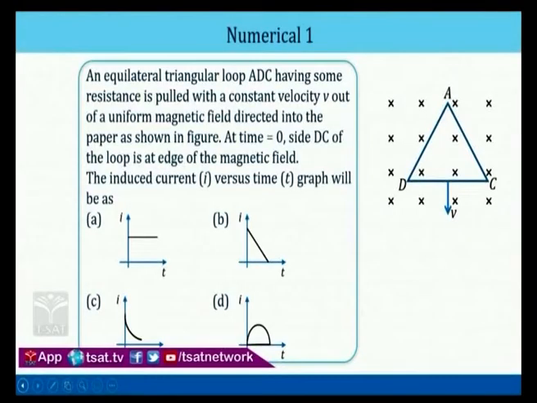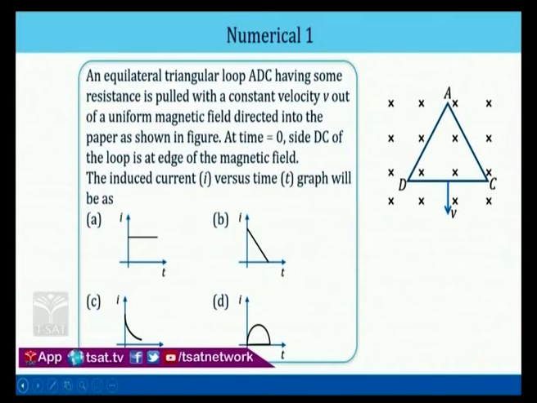Now at time t equal to 0, side DC of the loop is at the edge of the magnetic field. Now what is the graph between the induced current versus time? That is a very good question. See, they are not asking directly. How they are asking, you just see to it. You read once and then we will explain it.